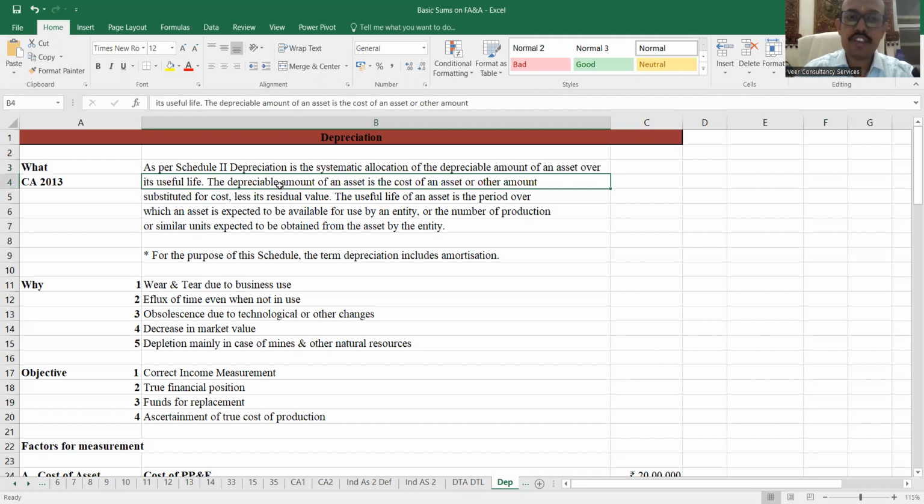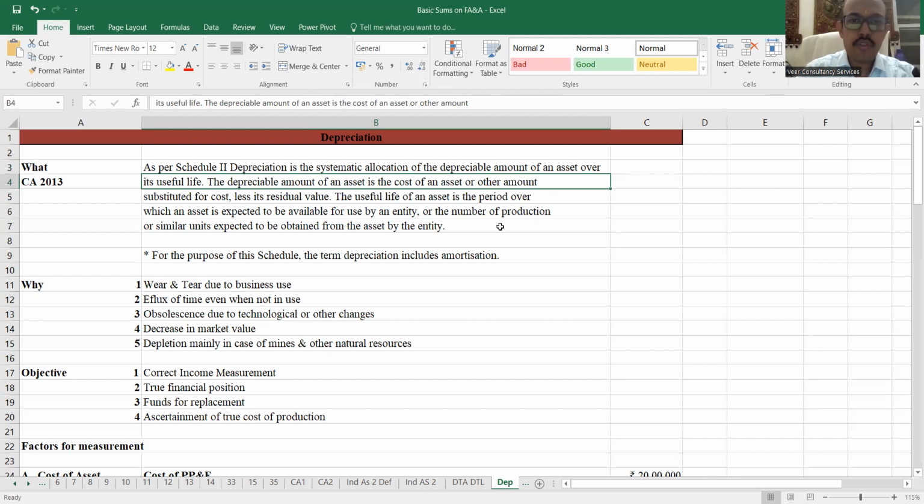So there are some words. It says that you are going to allocate some amount, which they call the depreciable amount, to the asset over its useful life. The depreciable amount of an asset is what? It's the cost of an asset or other amount substituted for the cost. We'll understand these three terms separately: the depreciable amount, then what we mean by the useful life, and the depreciation also separately.